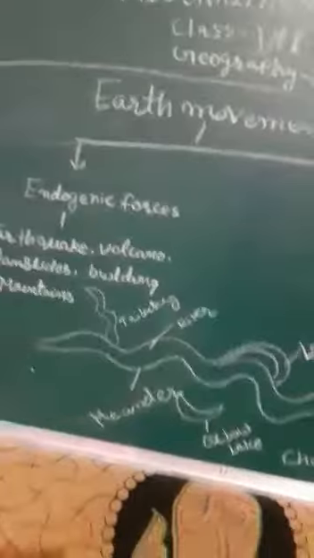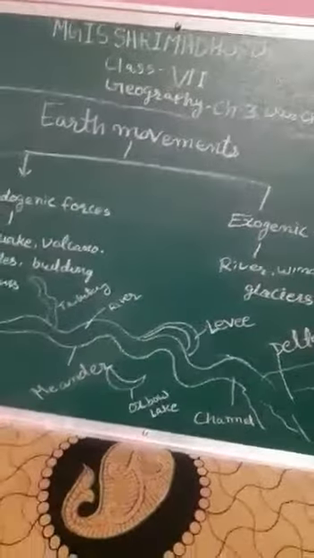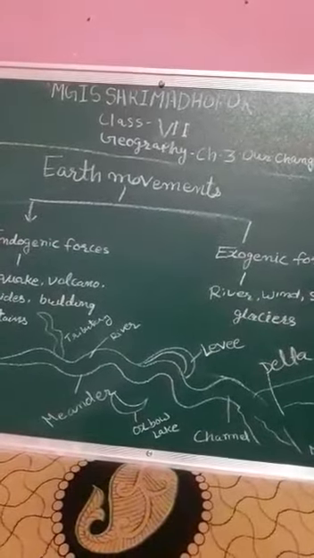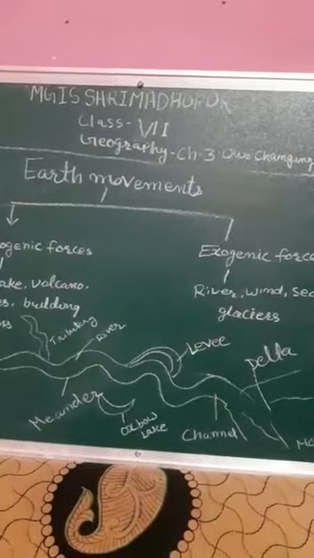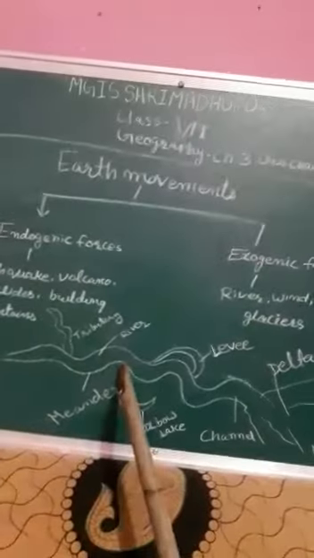Look on the board, river system. I will explain again about meanders. As the river enters the plain, it twists and turns, forming large bends known as meanders.